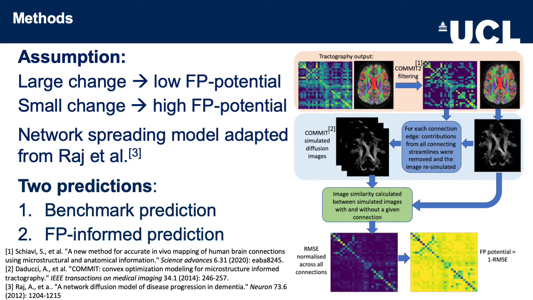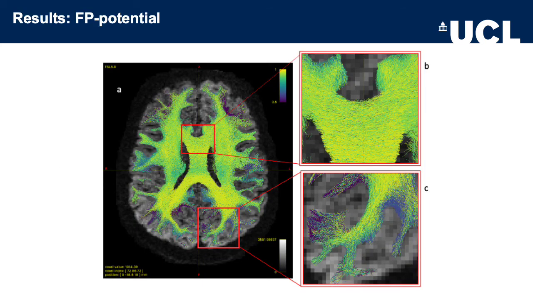We construct a large set of sample connectivity matrices in which we use the false positive potential to provide a probability that each connection appears in each sample. We run these sample connectivity matrices through a network spreading model to produce a false positive informed prediction of pathology accumulation. We compare this to a benchmark prediction calculated by running the network spreading model with the original connectivity matrix from tractography.